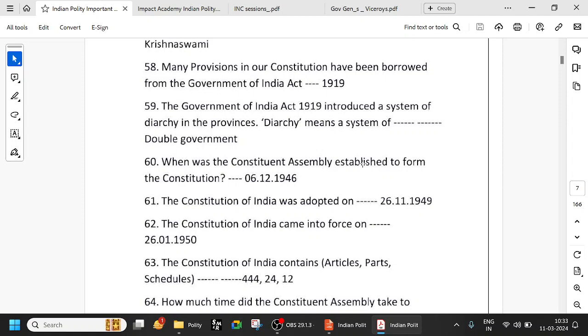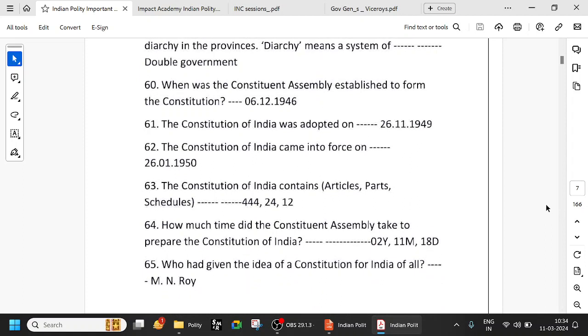So when was the Constituent Assembly established to form the Constitution? We've seen December 1946. Remember at least that. If you can remember the whole date, it is good, but at least remember December 1946. And the Constitution of India was adopted on 26th November 1949. So this we are talking about the preamble. The Constitution of India came into force on Republic Day, 26th January 1950. I'm sure everyone is aware. So observe the wording: adopted. We are talking about the preamble, 1949. And if it came into force or came into being, then it is 26 January 1950. Observe that difference very clearly.